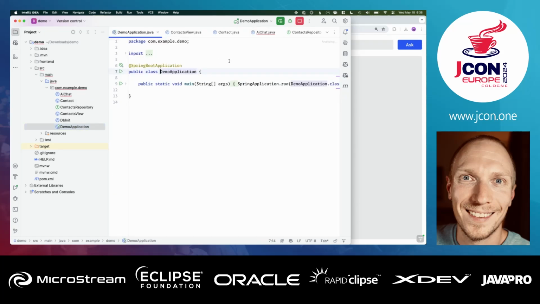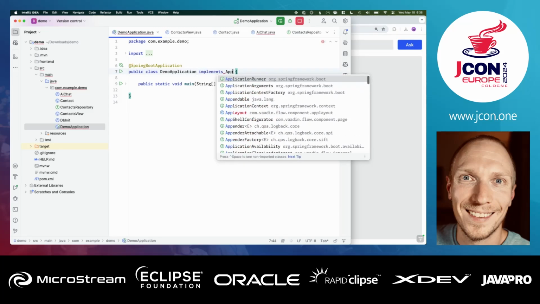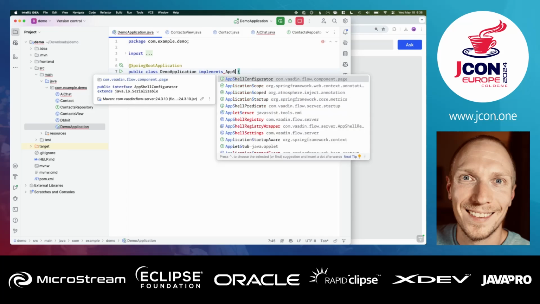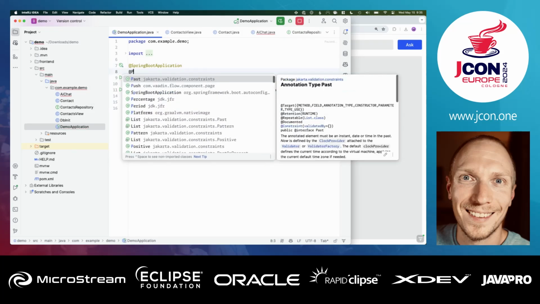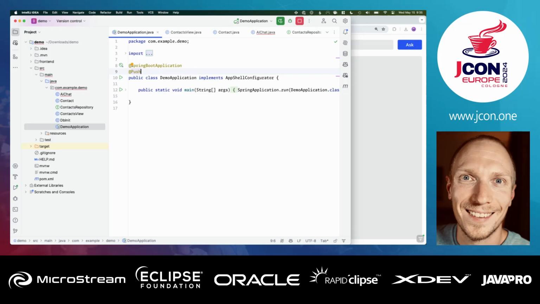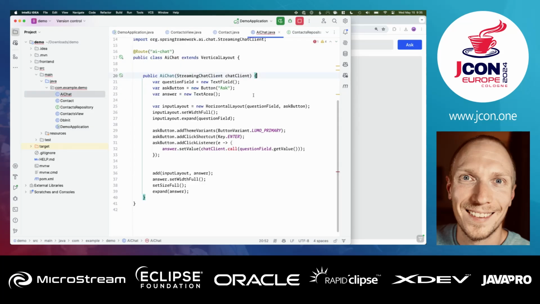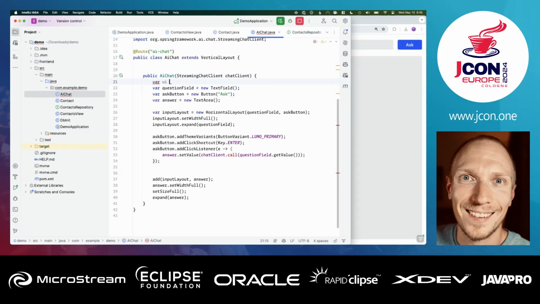In order for us to use push, we need to do one little piece of configuration. We need to implement the app shell configurator from Vaadin, and add a push annotation here. This is going to tell Vaadin that we have a WebSocket connection available whenever we need that. For that, we're going to save an instance of our UI. The UI is essentially our browser tab, and it's something we can use to synchronize access when we're updating the UI from an outside thread.